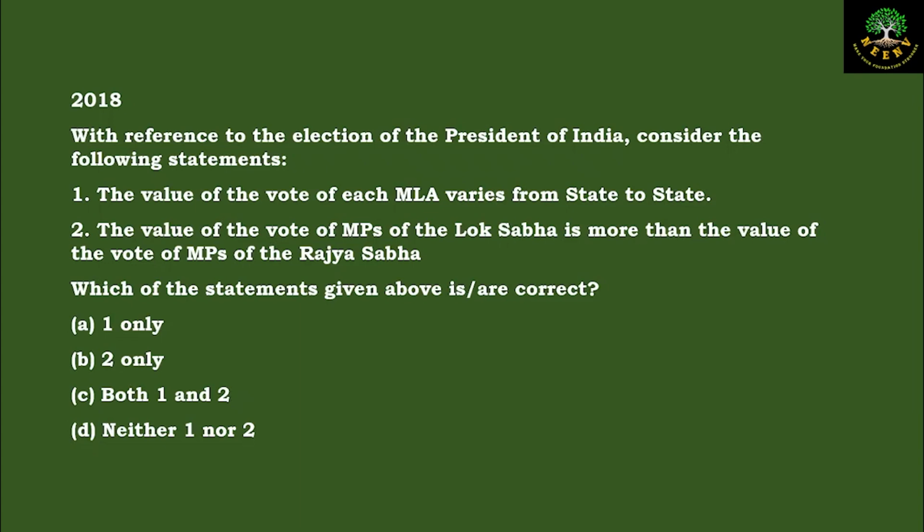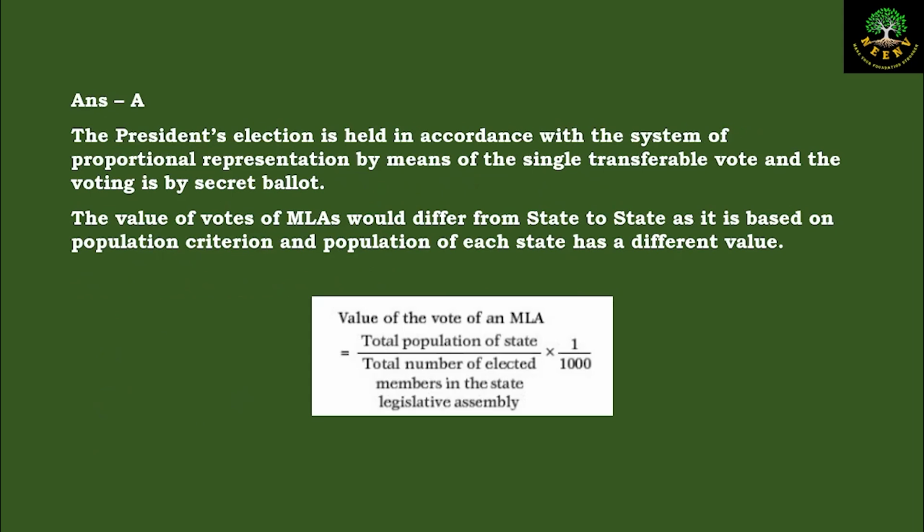This question is related to a similar question which came in 2023 regarding the value of vote of MLAs and the Electoral College of President. Now, how do we calculate the value of vote of somebody in the presidential election? If you recall, in India, the president's election is held in accordance with the system of proportional representation by means of single transferable vote, and the voting happens through the secret ballot.